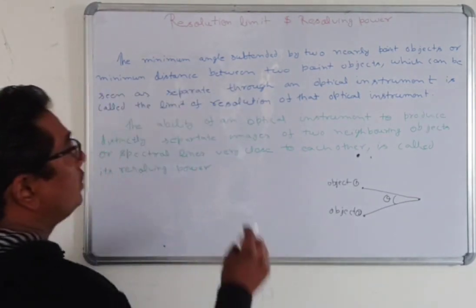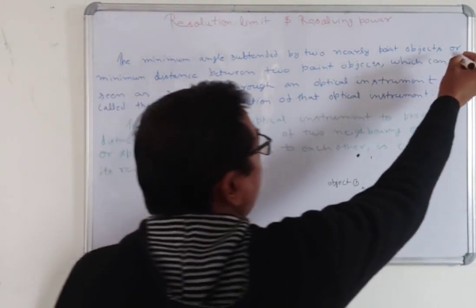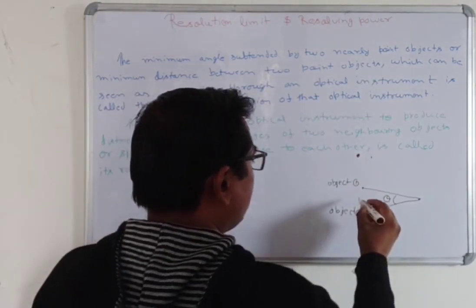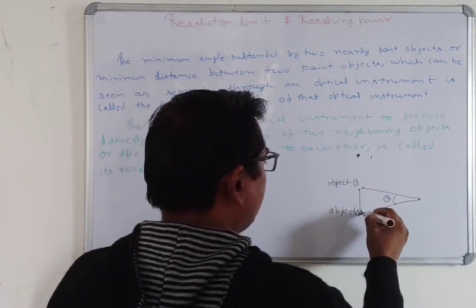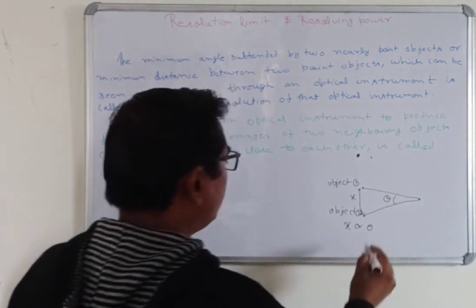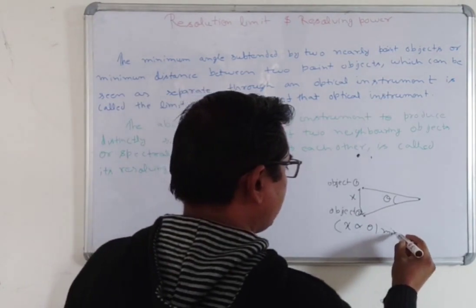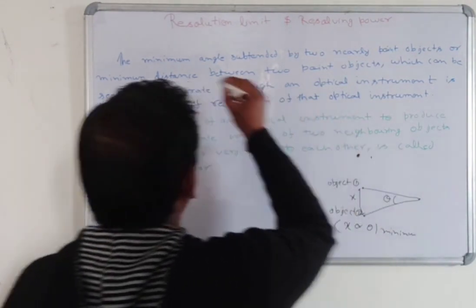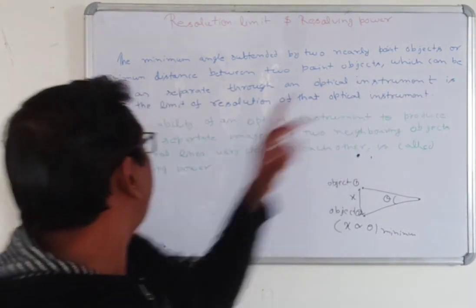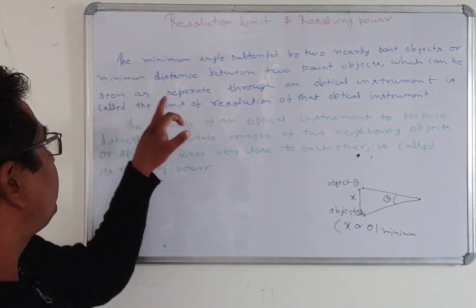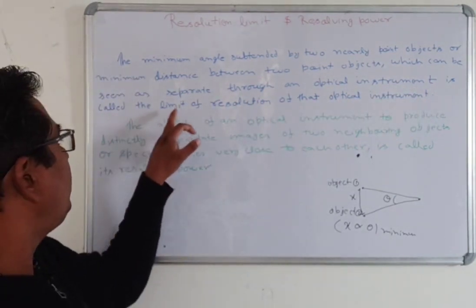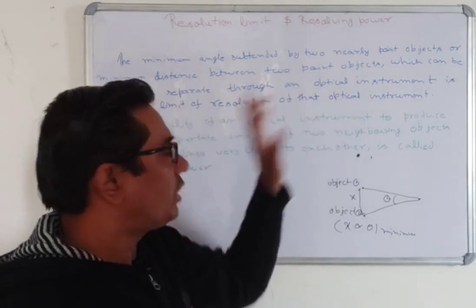R is the minimum distance between the two point objects. Here also the distance x or theta, both are minimum, which can be seen as separated through an optical instrument, is called the limit of resolution of that optical instrument.